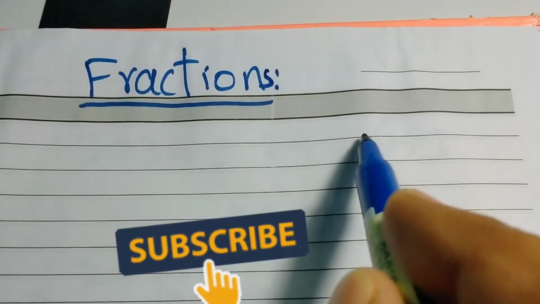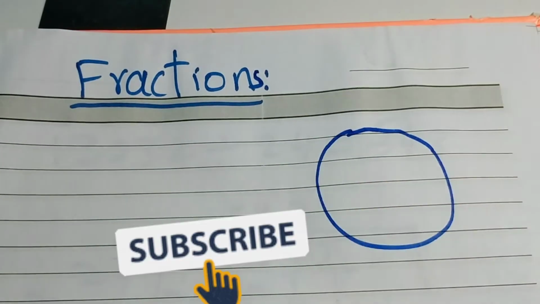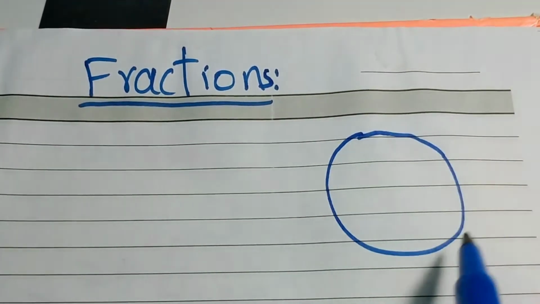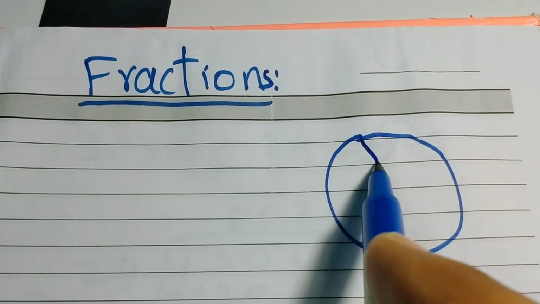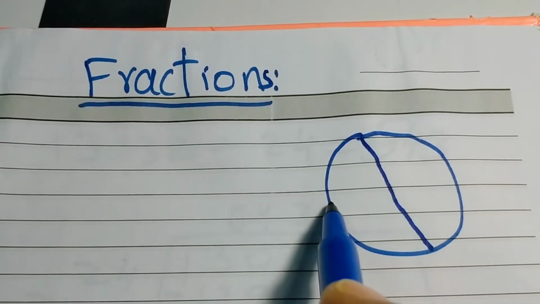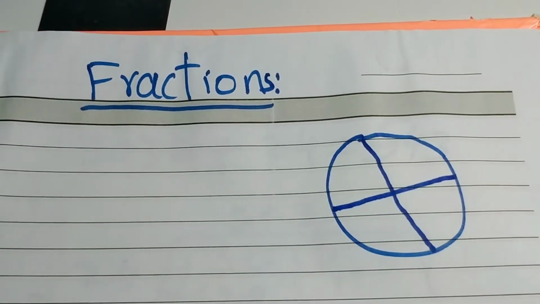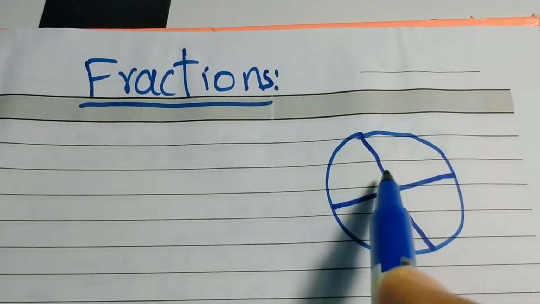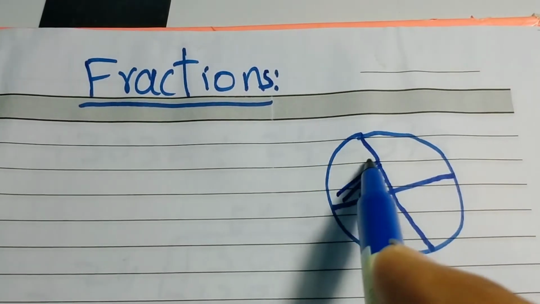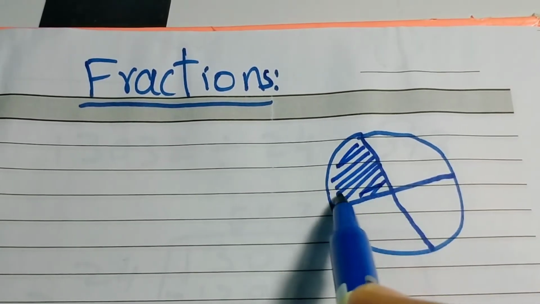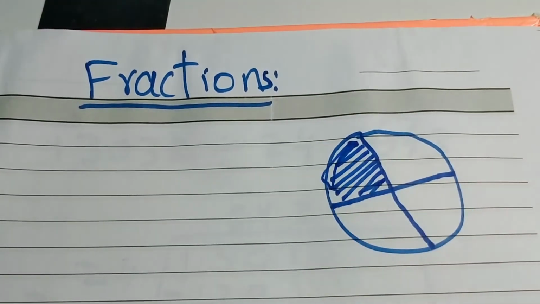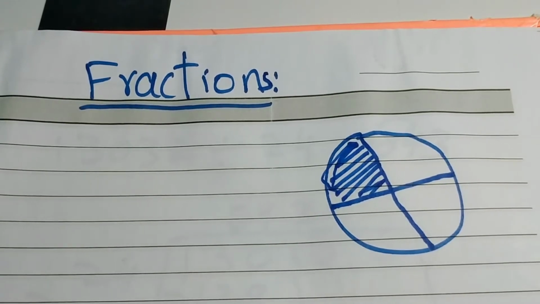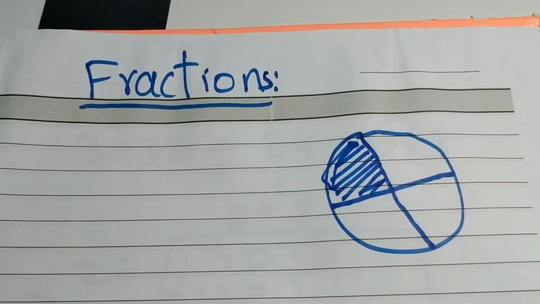For example, there is a circle or a pizza or anything that is in circle shape. So we will divide the circle into four equal parts. Four equal parts. So my dear, I will shade one part of the circle. So what is the fraction of the shaded part?